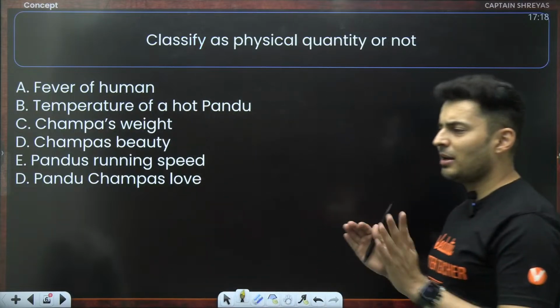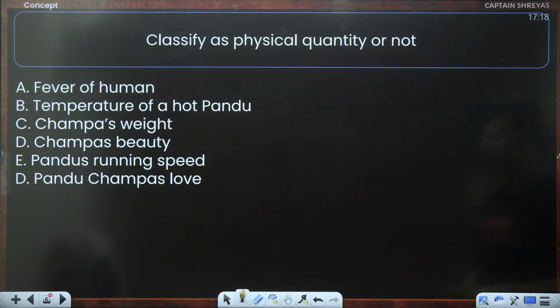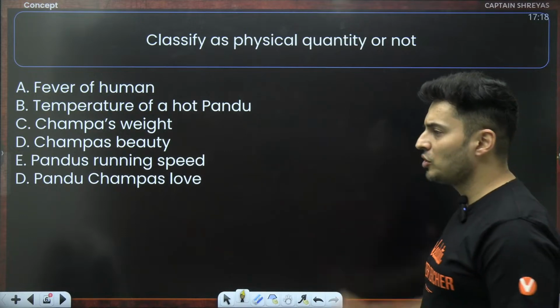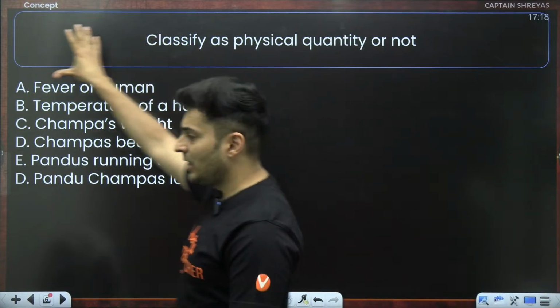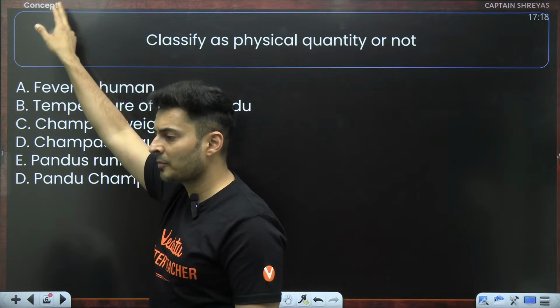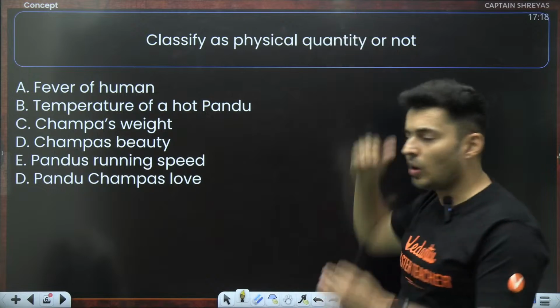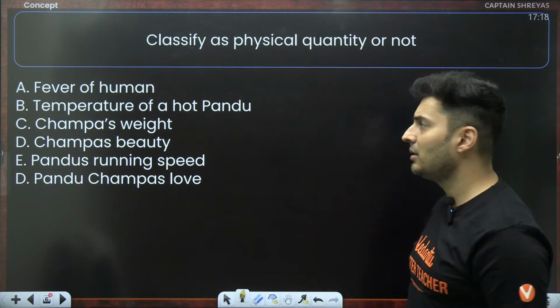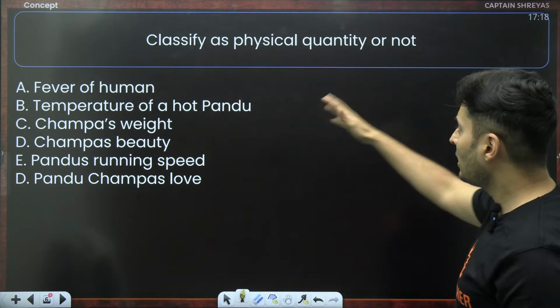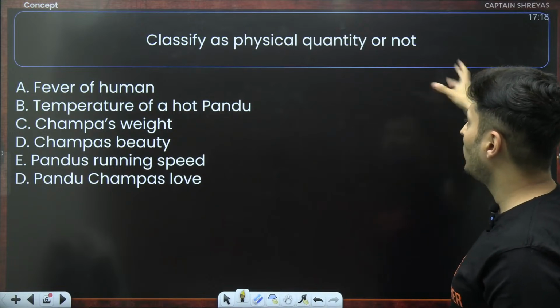So let's see if you are able to apply this concept in this particular conceptual problem. Whenever there is a separate problem type, I'll be mentioning it over here: if it is a PYQ, if it is an NCERT, or if it is a concept question. All kinds of questions will be dealt with in this series. Classify the following as physical quantity or not.